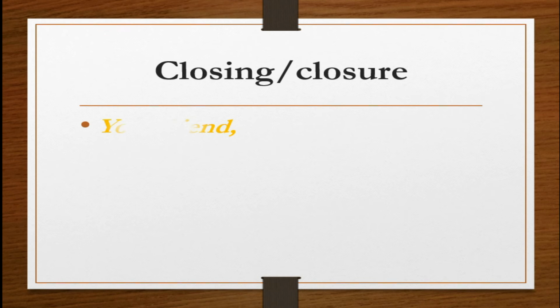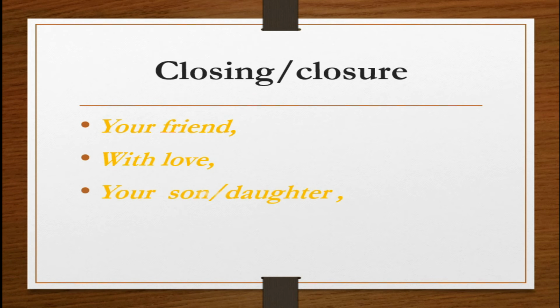At the bottom of the letter, you can use these phrases to finish your task. Right? We call that closure. How can you close your letter? You can write your friend, with love, your son or your daughter. Remember, after that, you have to put a comma. After you use these phrases, you have to put a comma before you write your name or signature.